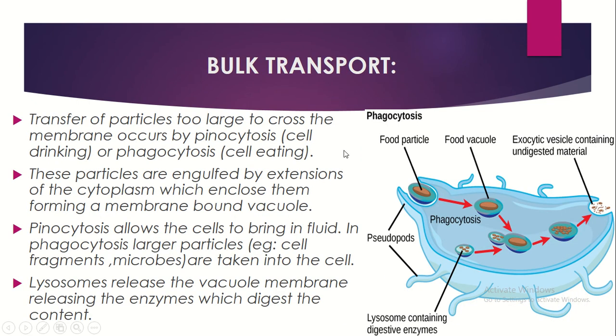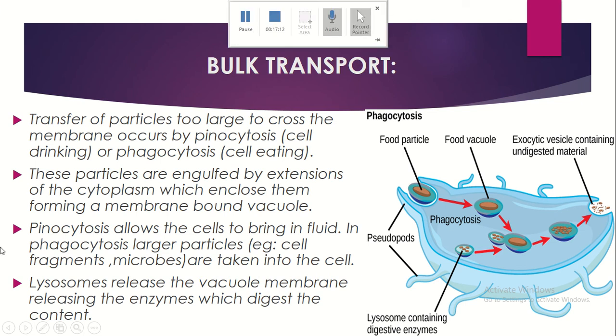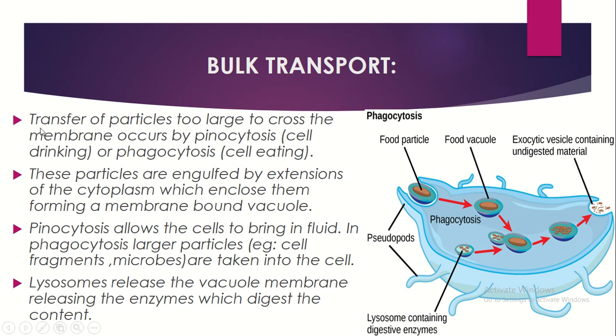Next is bulk transport. You have already seen this in the lysosome. Transfer of particles too large to cross the membrane occurs by pinocytosis, cell drinking, and phagocytosis, cell eating. So when the particles are too large, they cross by pinocytosis, that means cell drinking, or phagocytosis, cell eating. We will see what that is.